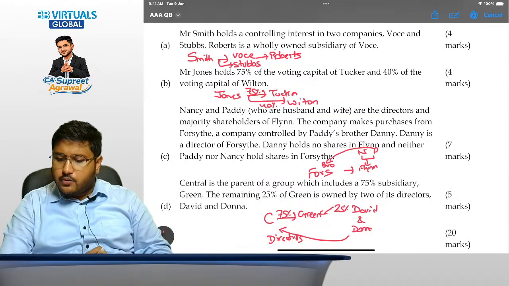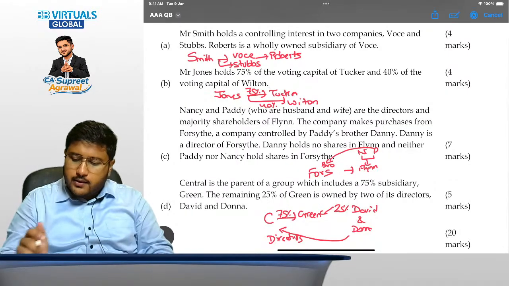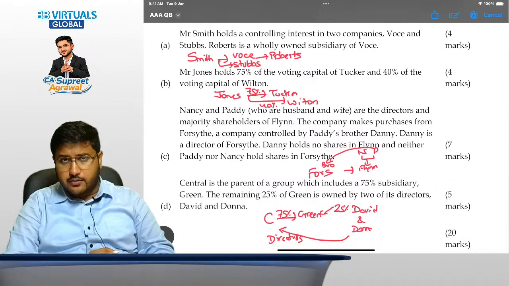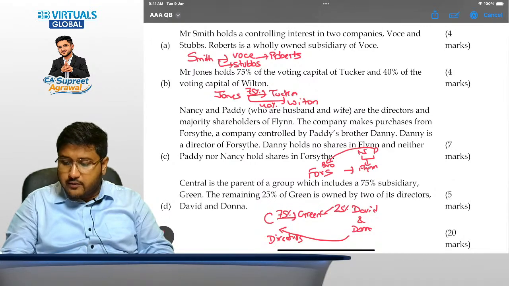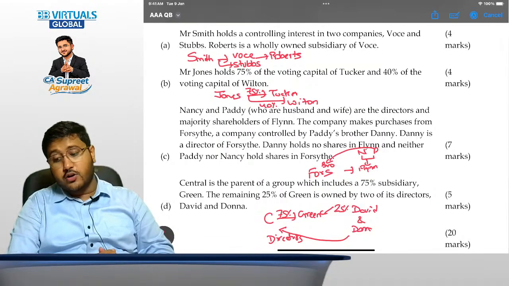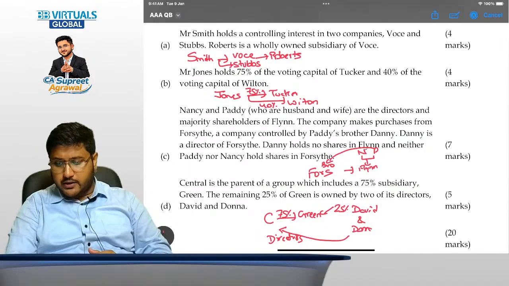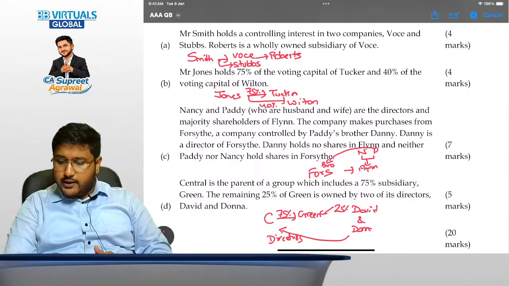When we talk about the second case, which is Jones, Jones will be related to Tucker but not Wilton. Why so? Because Tucker is under the control of Jones, but Wilton is not under the control of Jones. Therefore, Jones and Tucker would be related parties, but Tucker and Wilton will not be related parties. Then Paddy and Nancy.